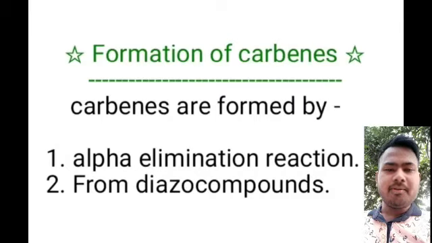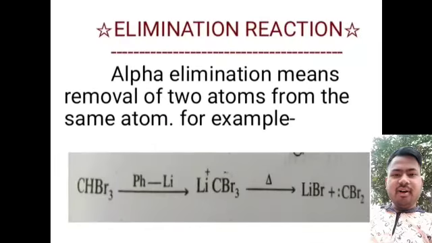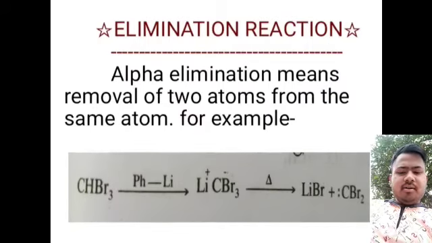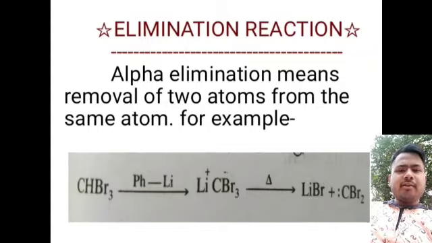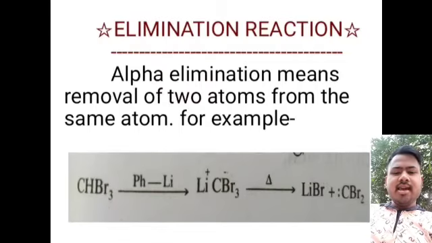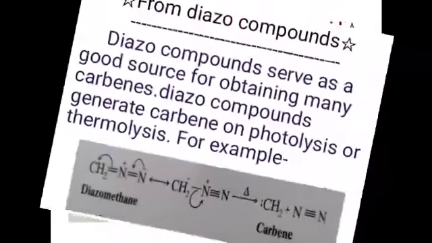Now, formation of carbene. Carbenes are formed by the alpha elimination reaction and from diazo compounds. Alpha elimination means removal of two atoms from the same atom. For example, CHBr3 in the presence of PhLi and heat generates LiBr and dibromocarbene.